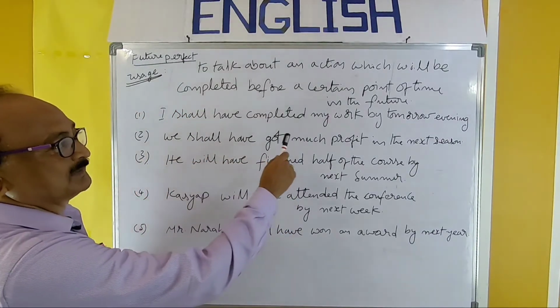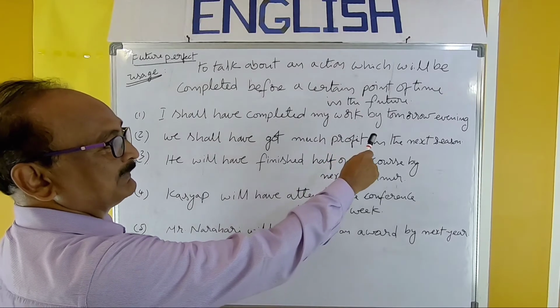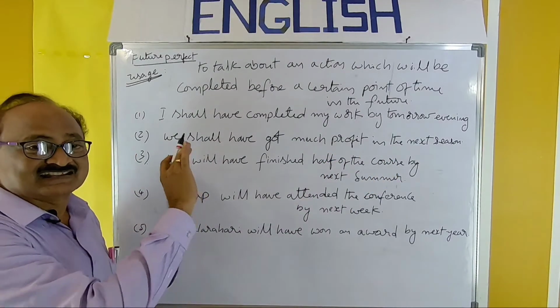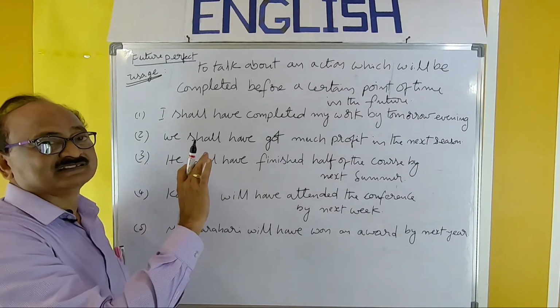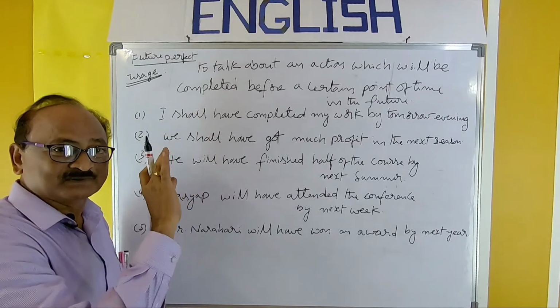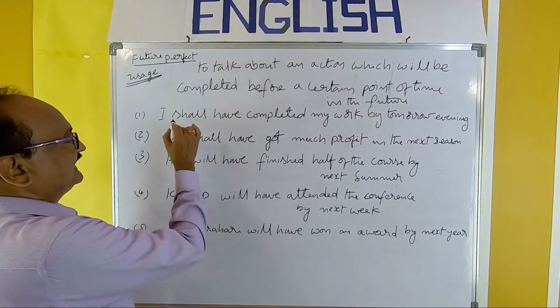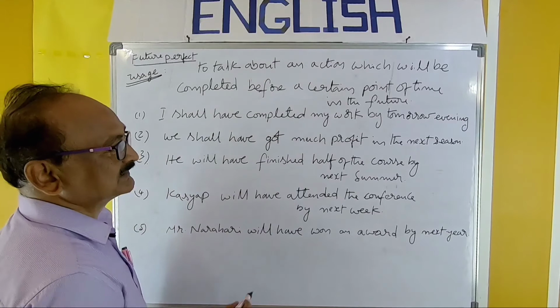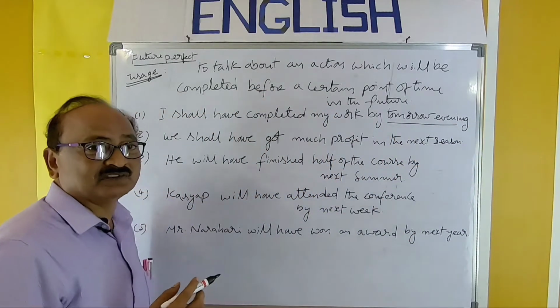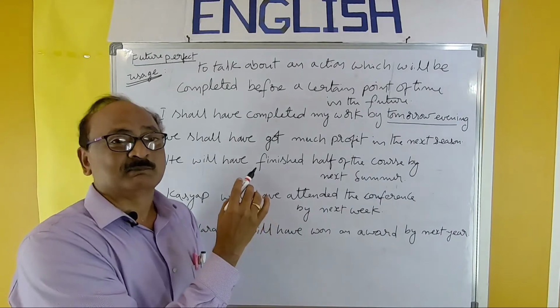I shall have completed my work by tomorrow evening. This action has not yet been started. It will be started later, but we are talking about its completion. So I shall have completed my work by tomorrow evening. By tomorrow evening, that is the future point.